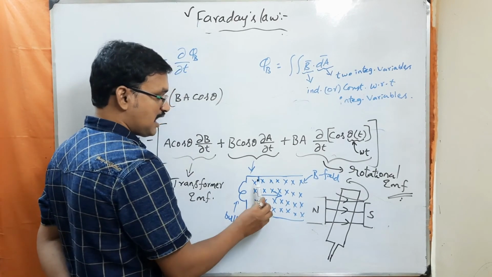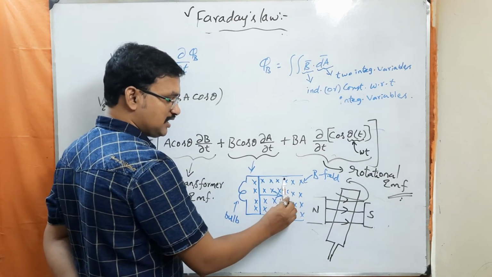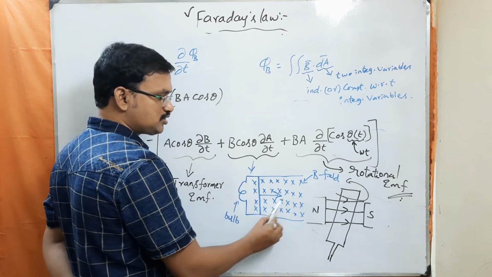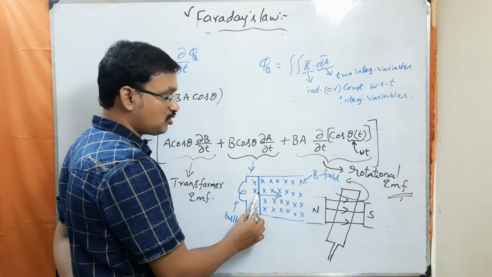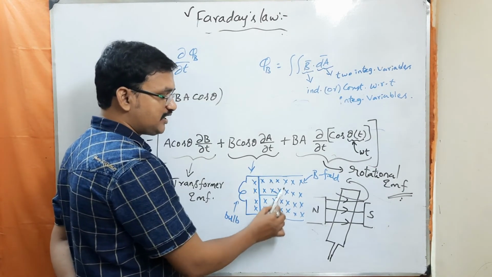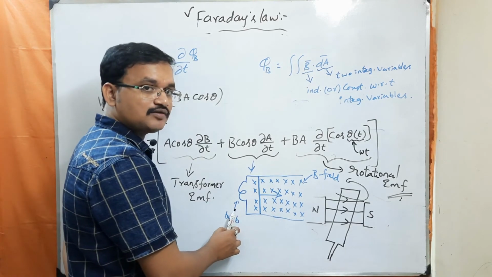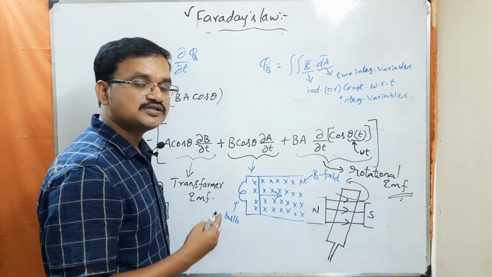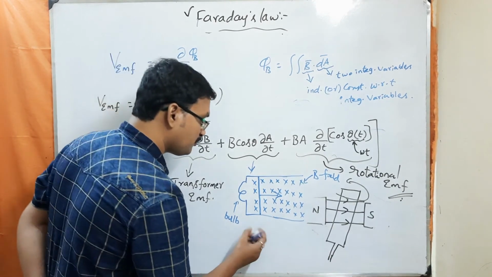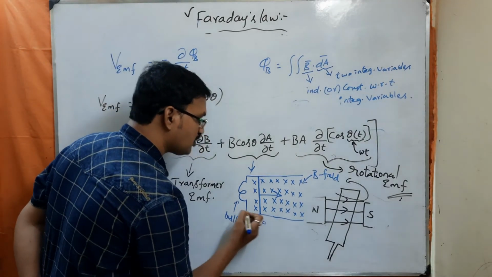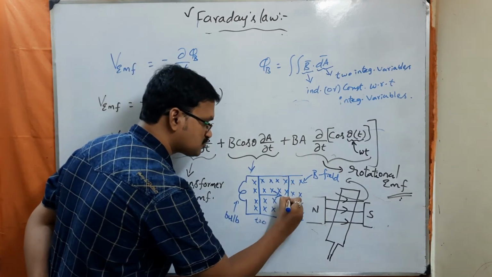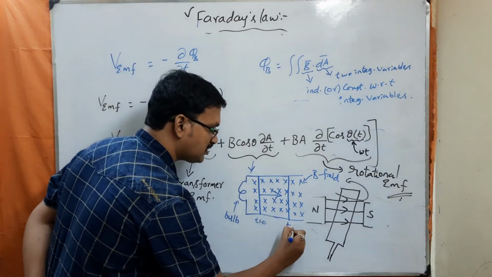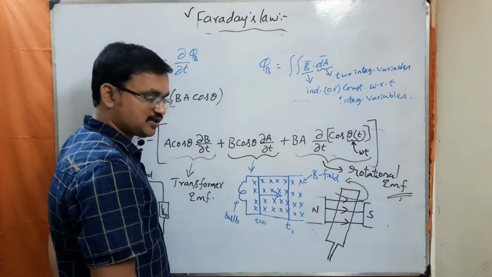As this bar moves towards right, the area of the loop is going to increase, or not? Yes or no? As the area of the loop gradually increases, the number of field lines that are penetrating through that loop is also increasing, or not? Let us assume this is at t equal to 0 instant. After some time, this bar has moved to this location, that means at t1 time.